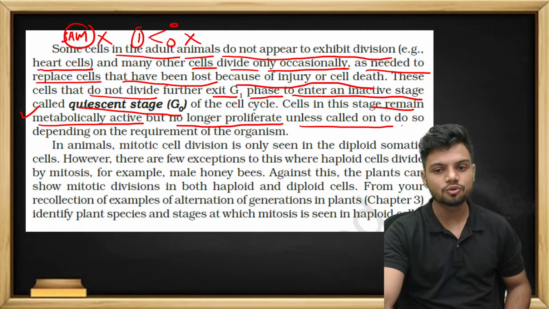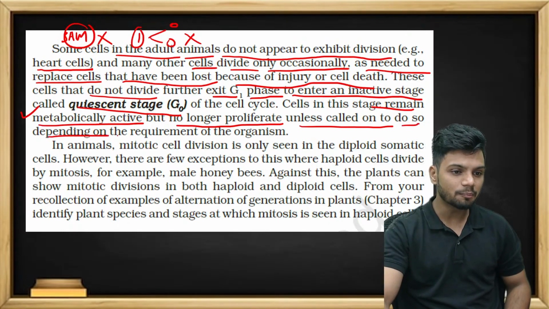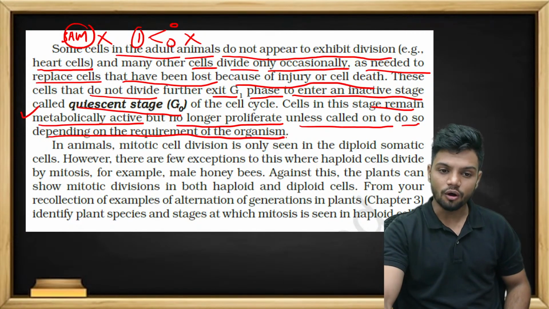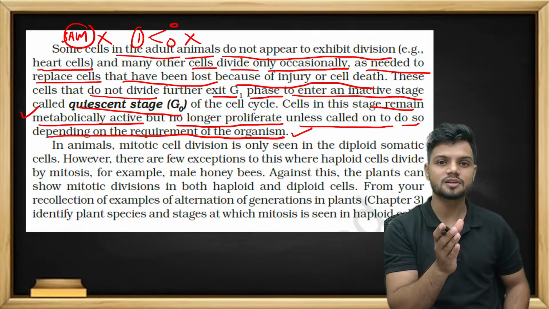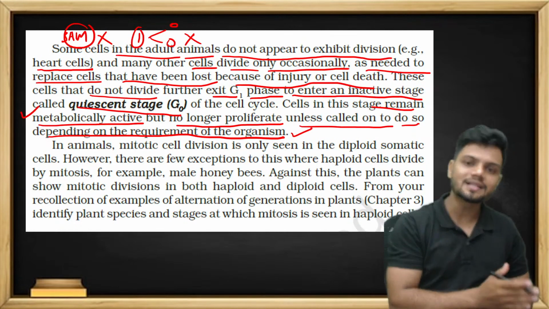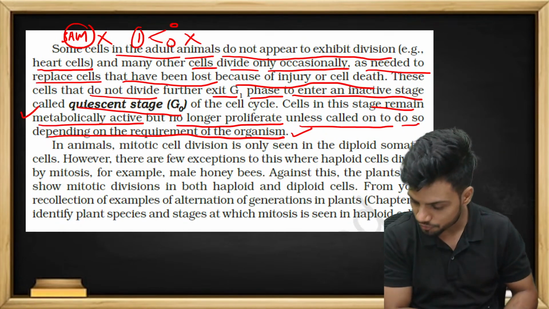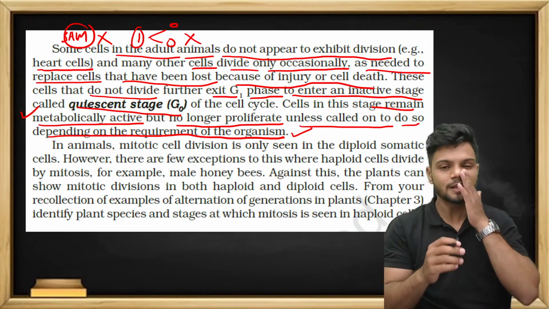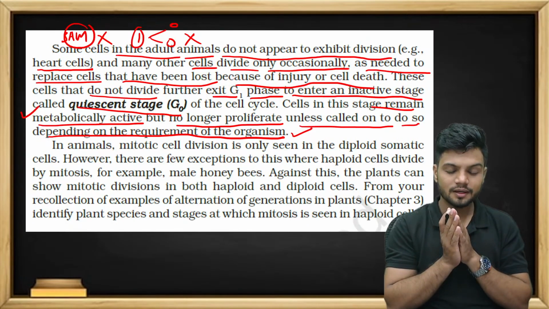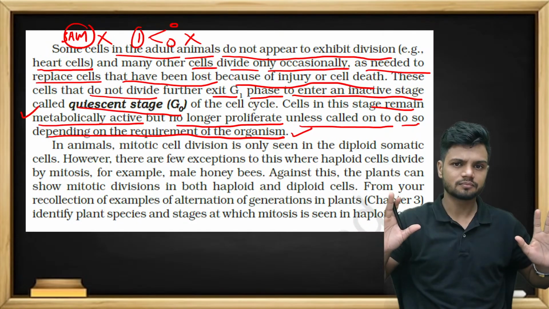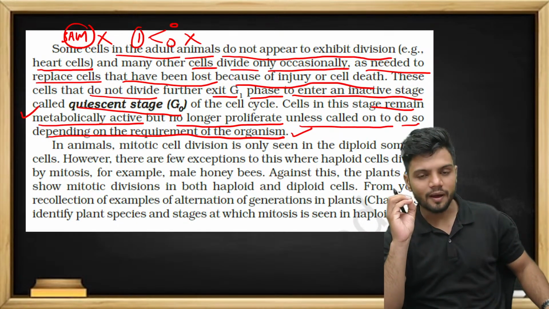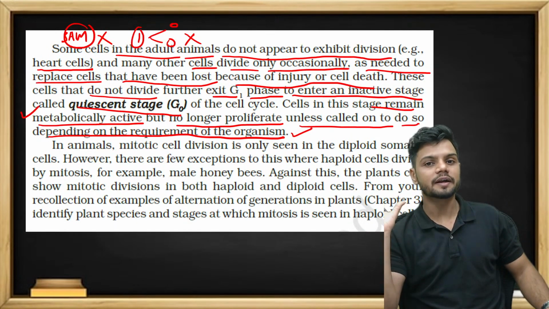Unless called upon to do so, depending upon the requirement of the organism. So if the organism requires more cells, the cell will come out of G naught and again start dividing. Understood, all of you? The cell does not divide all the time. It is not dividing, but it is metabolically active. Only when there is a requirement, the cell will start to divide again. That is the beauty of the G naught phase.